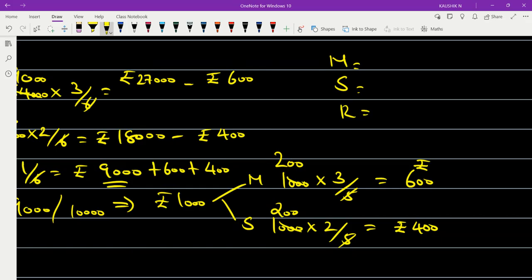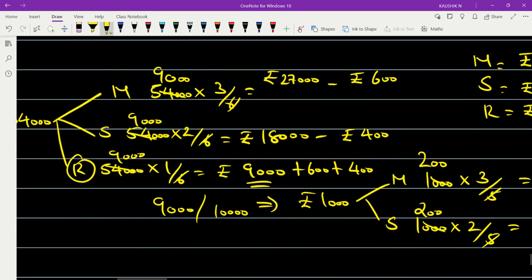27,000ல 600 rupees மைனஸ் பண்றீங்க. அப்போ எவ்வளவு பேலன்ஸ் இருக்கும்? From 27,000, if you subtract 600, what is the leftover balance? 26,400. Okay. From 18,000, if you subtract 400, what is the leftover balance? And what will be for Rohit?